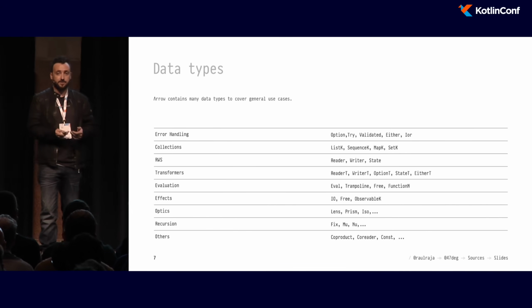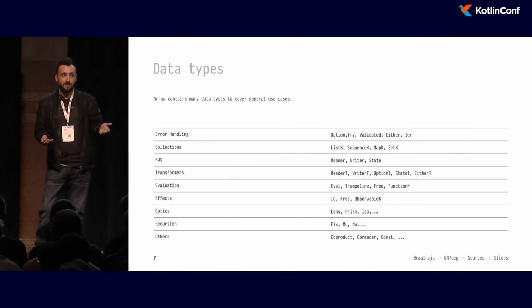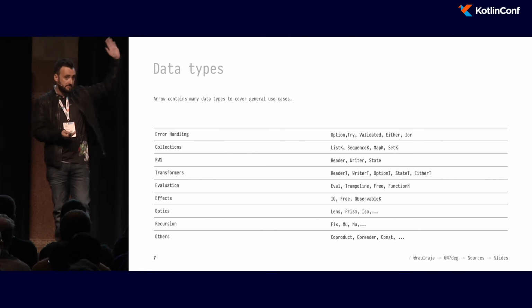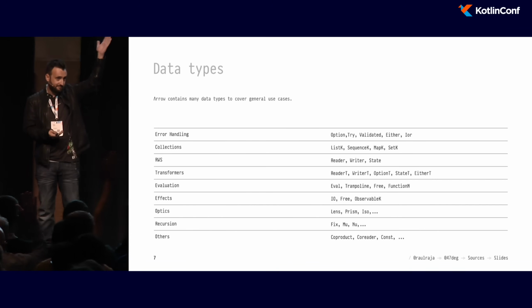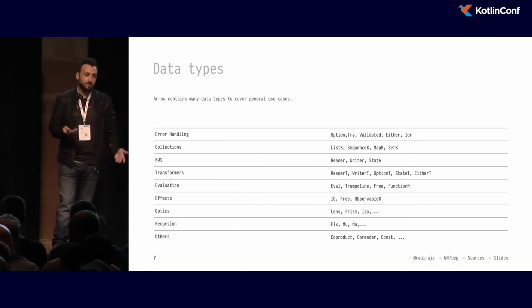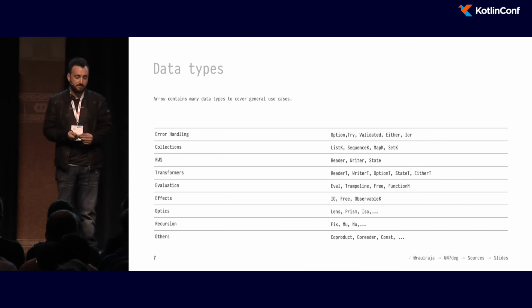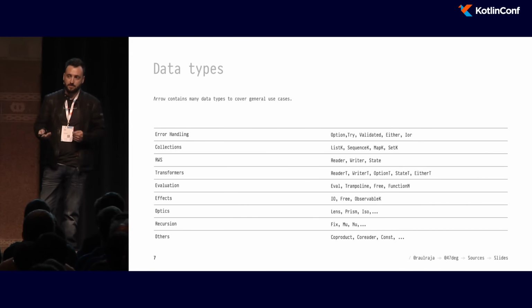Besides type classes, we have tons of data types. Many of you may have already used a few of them, like Either, Try. Most people start with those, and that's fine. Arrow is modular. You can pick and choose whatever you're interested in.